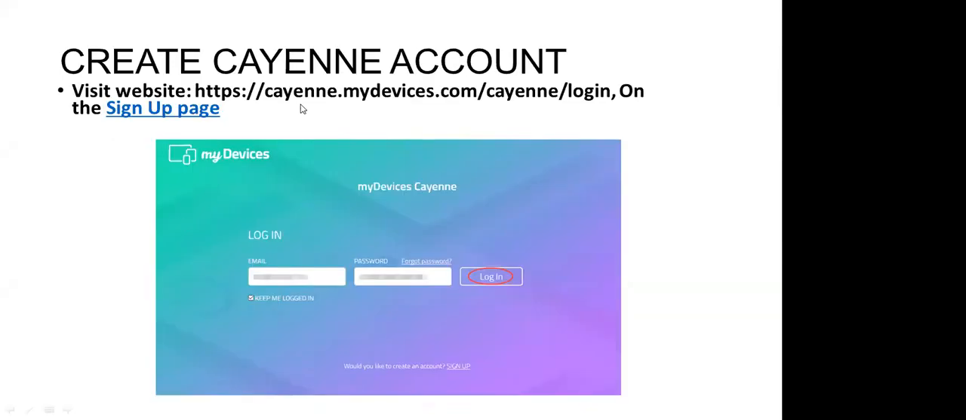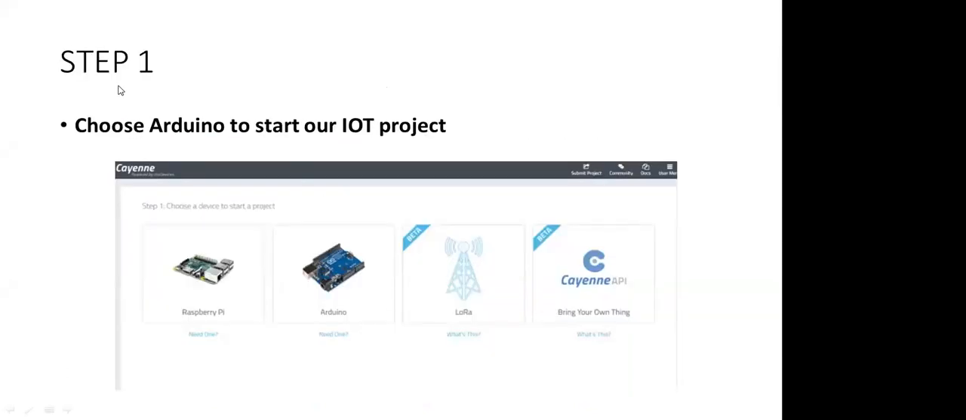First of all, you have to open sane.mydevice.com, this website, and you have to sign up. First thing is you have to sign up over there. After signing up, you will find an option like this: Choose Arduino to start our IoT projects. So you have to select your Arduino.